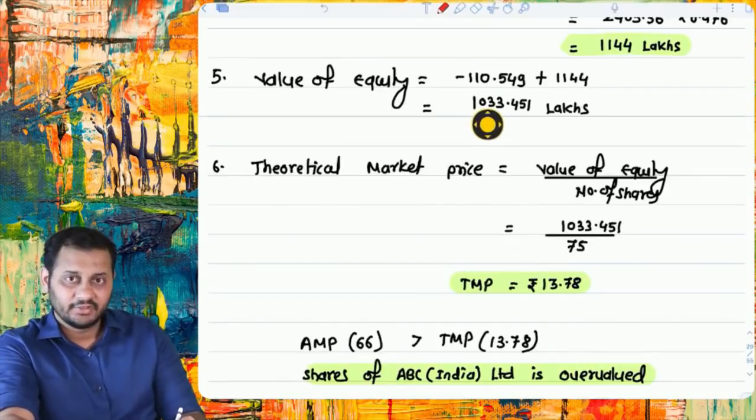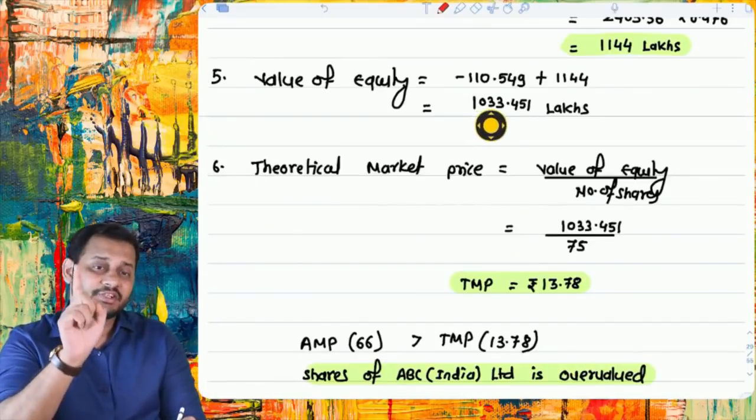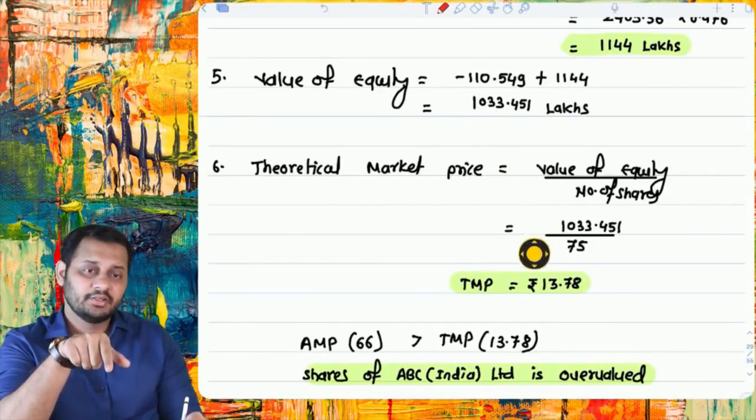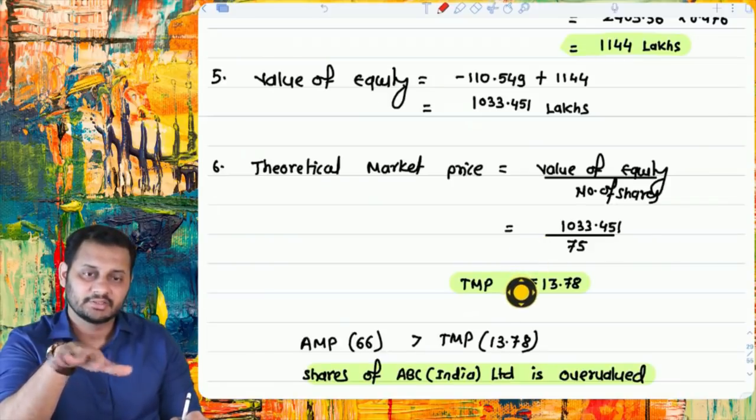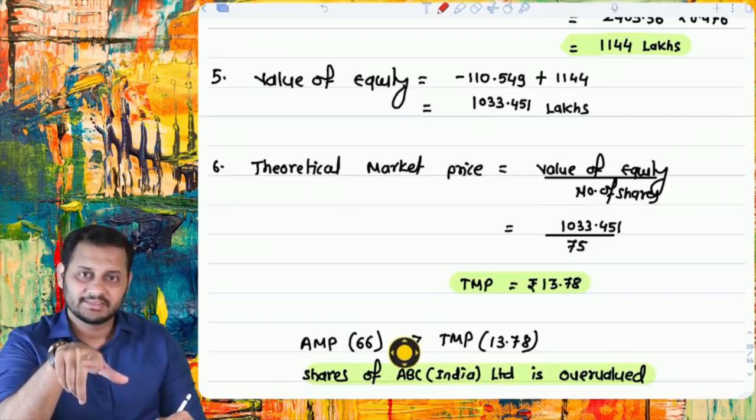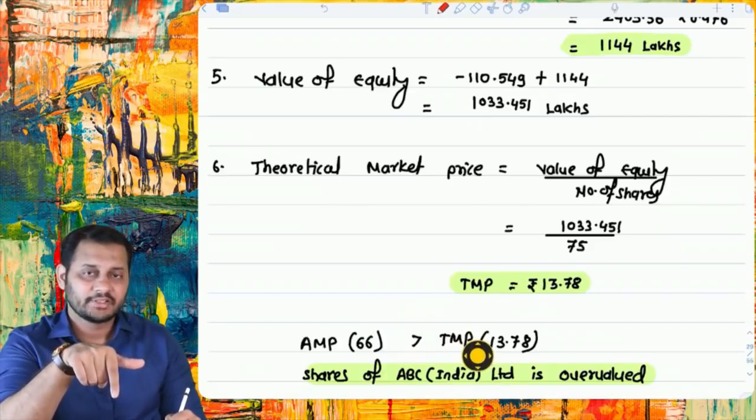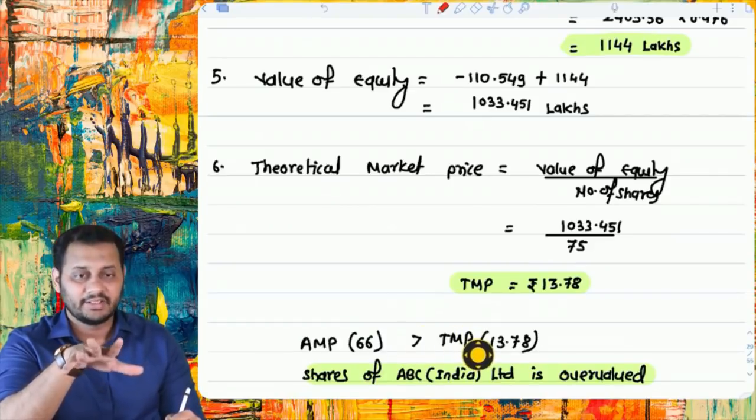Since this is the value of the equity, we have to calculate the per share price. So take this in the numerator and number of shares in the denominator, you will get a per share value of 13.78. Simple. Actual market price is 66 given in the question. Theoretical market price came down to 13.78, sorry.